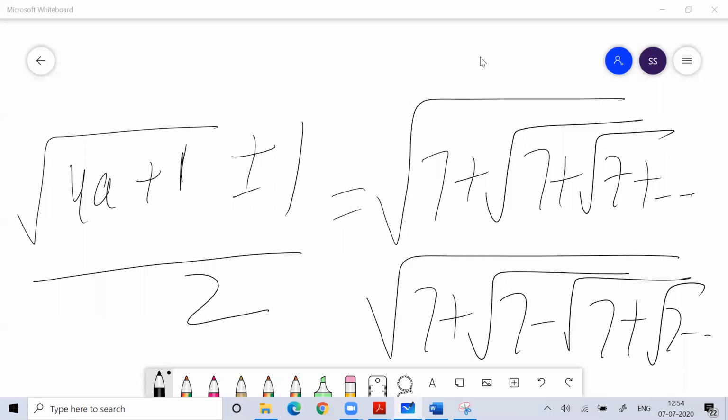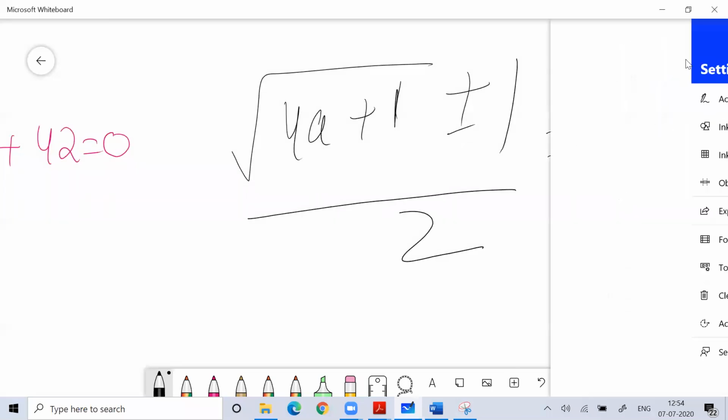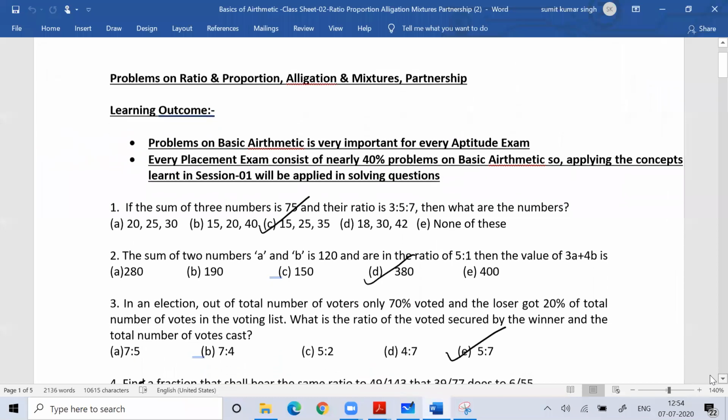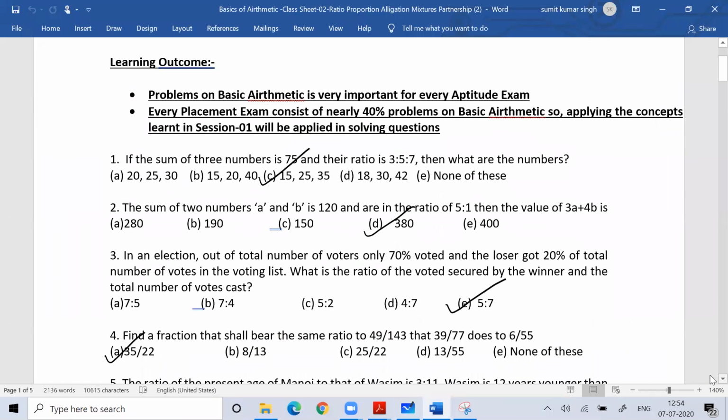Okay, fine. Now you understood this, right? So you can keep that in your mind. Whenever you solve a question, it will definitely help you. Okay, now see, try question number 1. Everyone, please try question number 1.